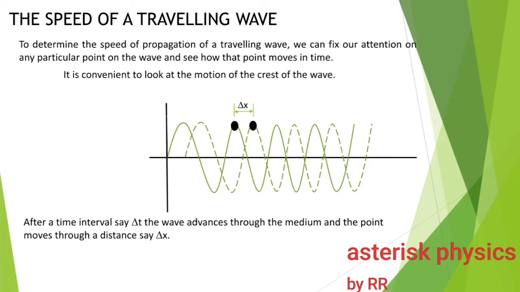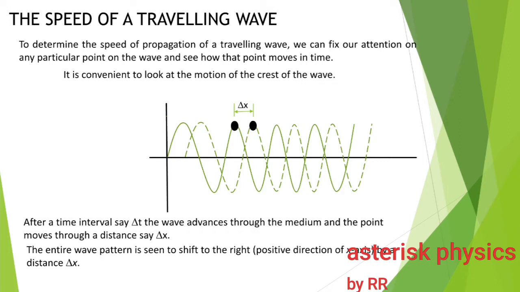Here you could see that the wave advances some distance. Therefore, the point also gets shifted by an amount delta x. That is, the point moves through a distance delta x in a time delta t.